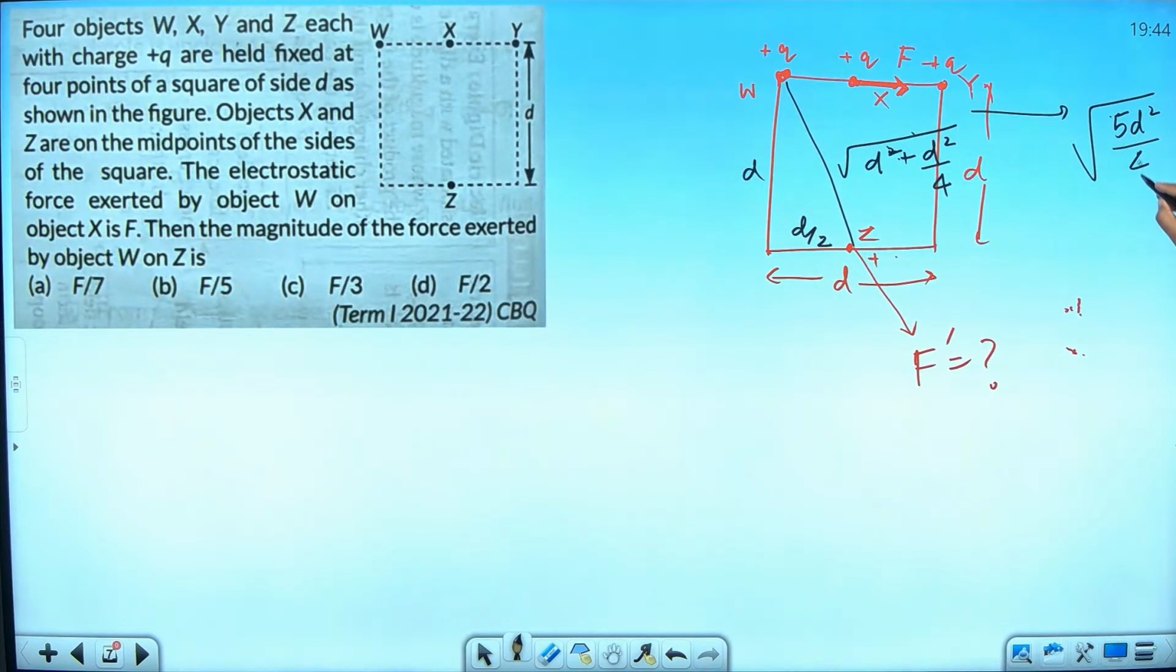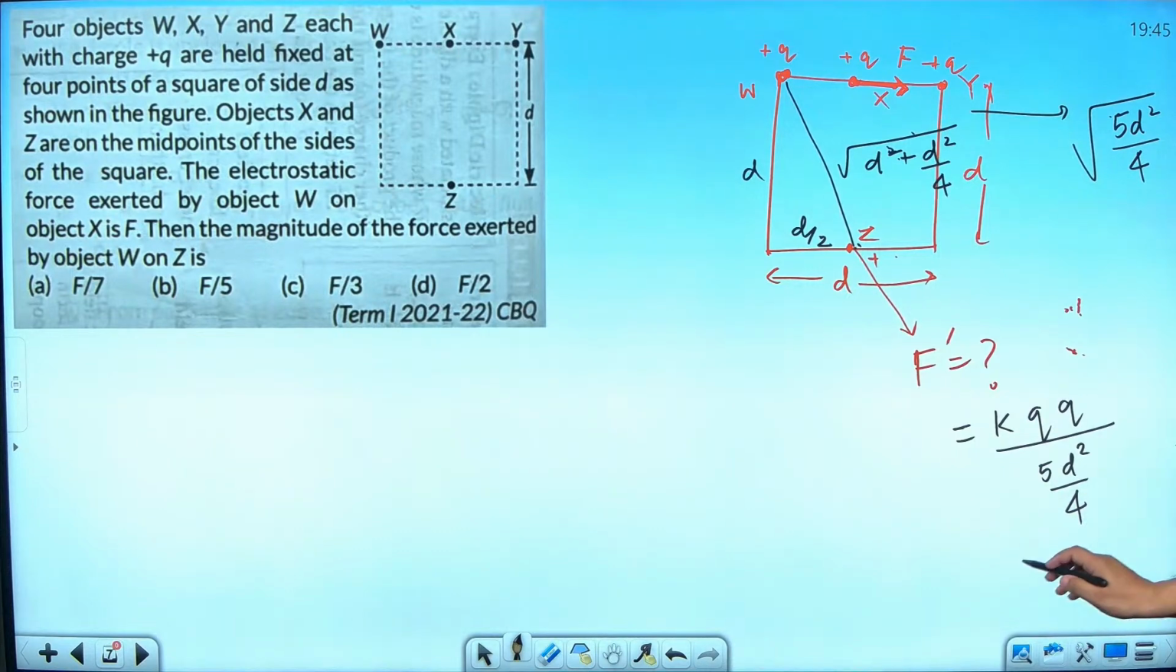Okay, but this will be the value of the hypotenuse, right? Now, we are going to find the force. The F dash value will become equal to KQ by R square. What is R square? Square of this, which will become equal to 5D square by 4. Am I right? So, when you solve this, it will become 4KQ square by 5D square. Do you agree with what I have done?